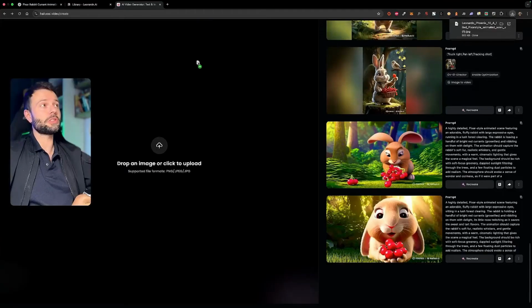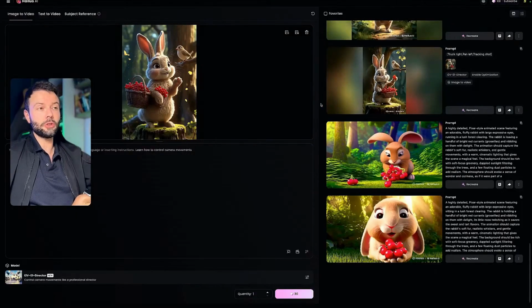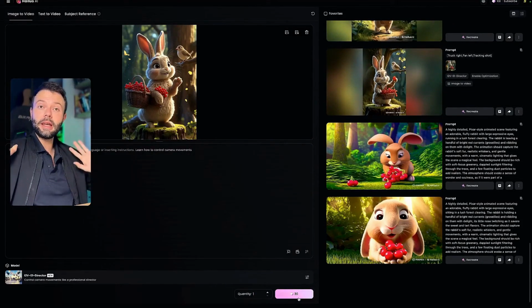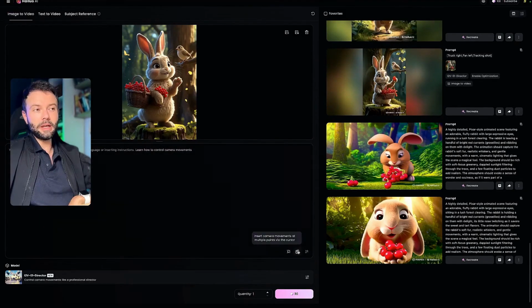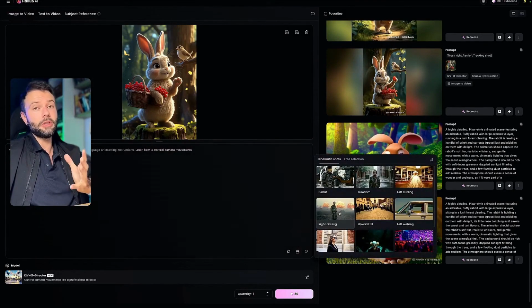And as you may have noticed, there are different camera movements in the result I showed you. That's actually a pretty interesting feature. So, you take the image and put it right here. Either you generate and let the AI do whatever it wants, or you use the specific model and you have a little camera here. And with this camera, you'll have different options available to you.